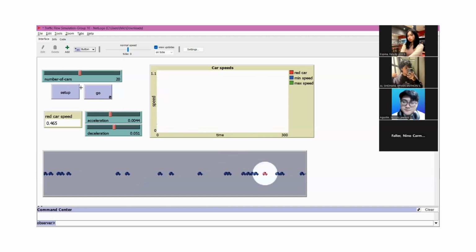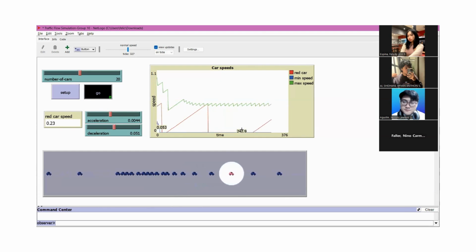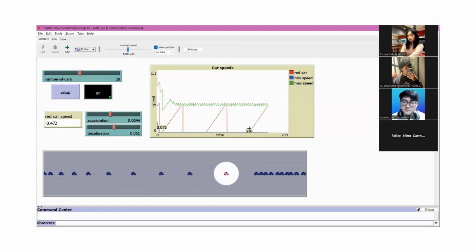Okay, let's run the simulation. For example, the red line is the speed of the red car or the pink car. The green line is the maximum speed among all cars, while the blue line is the minimum speed among all cars.